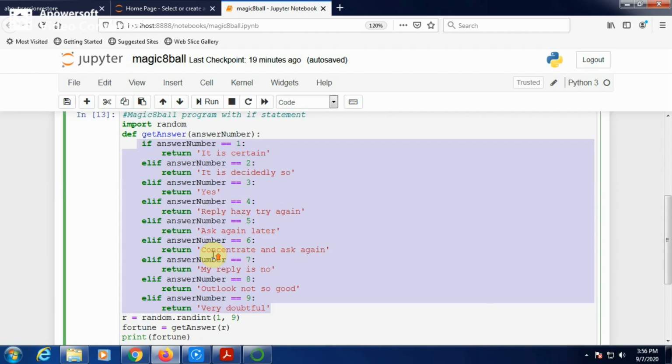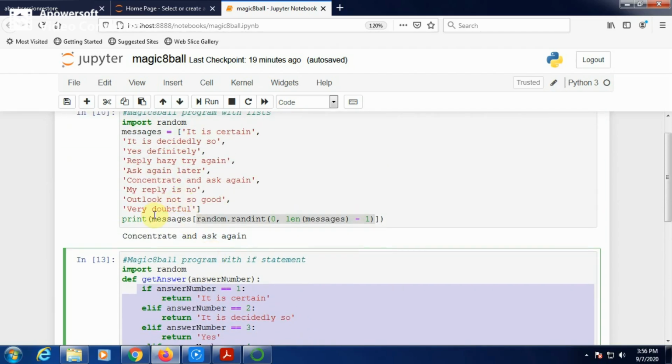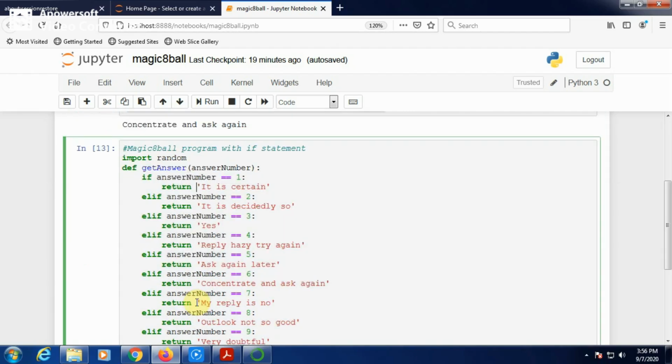The function of these 18 statements is performed by only one statement here. This one statement performs the function of these 18 statements. But the messages have to be stored in the list, whereas here messages are not stored in a list. This is the difference between both programs. The first one is using the list, the other program is without using the list.